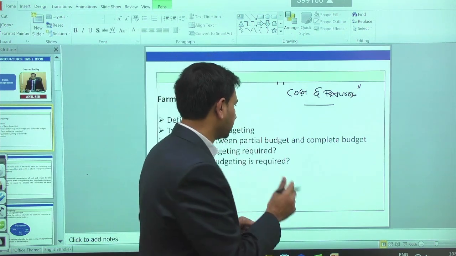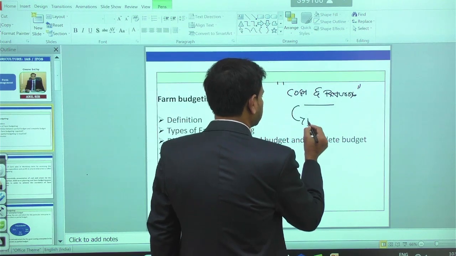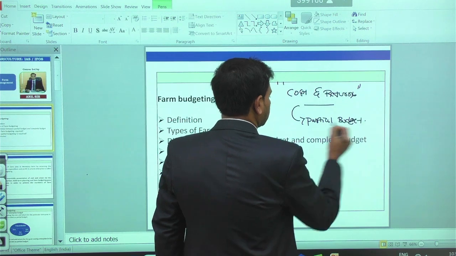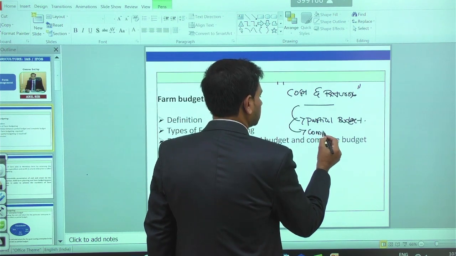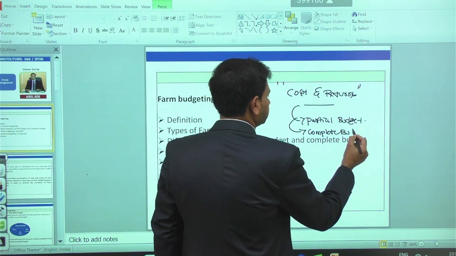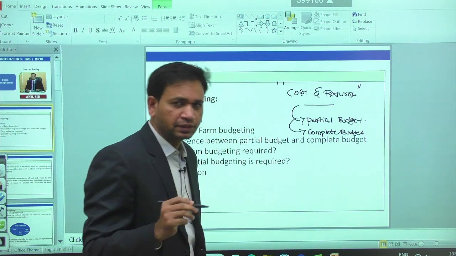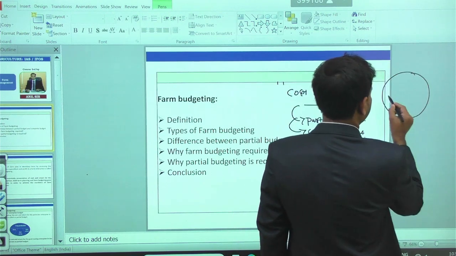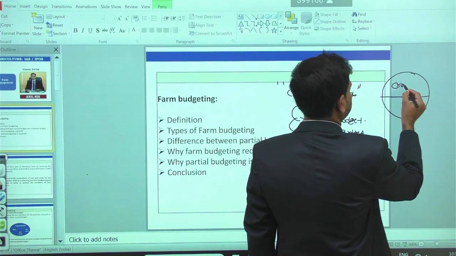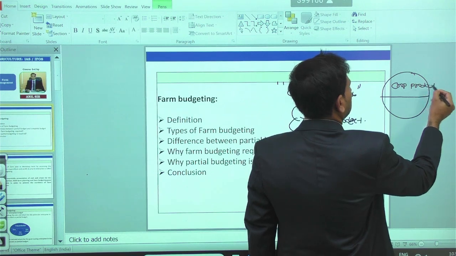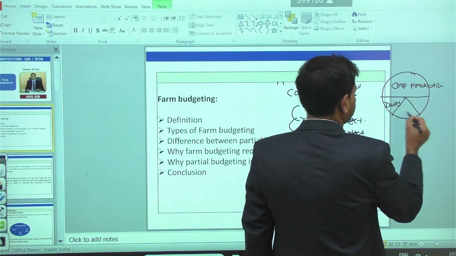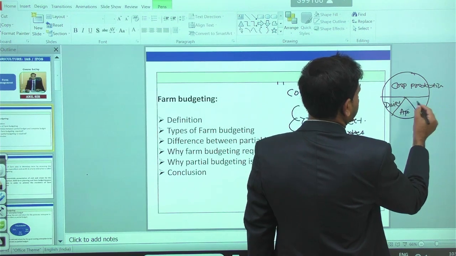Within farm budgeting, we have two types of budgeting. One is the partial budget, another is the complete budget. In the case of the partial budget, for example, in a given piece of land, the farmer uses some units for crop production, some units for dairy enterprises, some for apiculture, and some for other enterprises like mushroom culture.